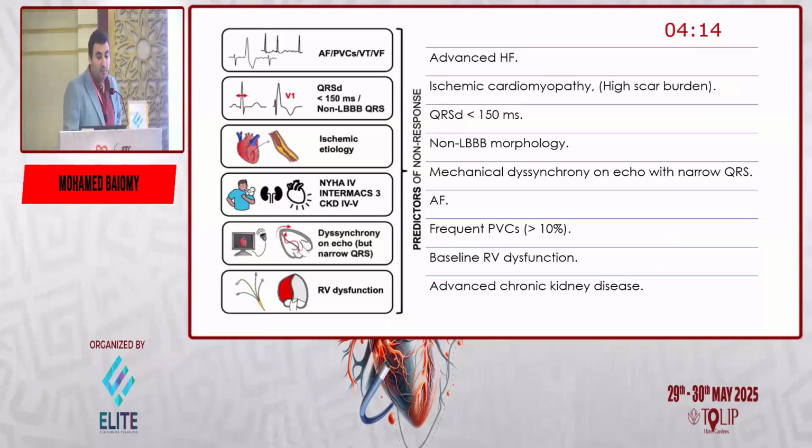CRT. Patients with ischemic etiology show less response than patients with dilated cardiomyopathy. And this is mainly due to scar burden. So in some cases, if needed, some may use cardiac MRI before to assess the area of scars to detect areas of implantation. Patients with very advanced kidney disease may not even tolerate the implantation, and patients with very poor right ventricular dysfunction may not respond.